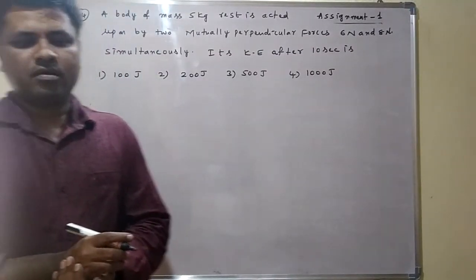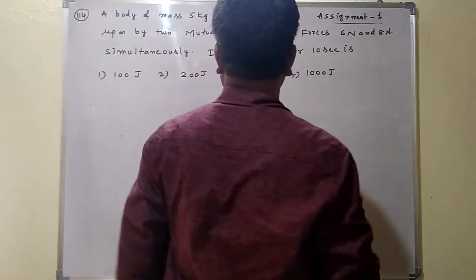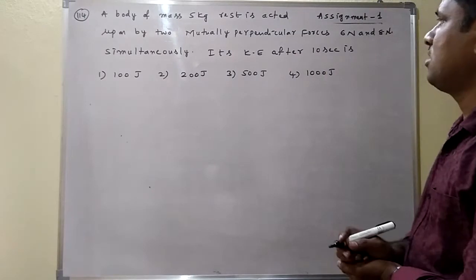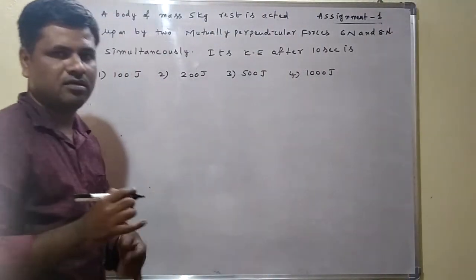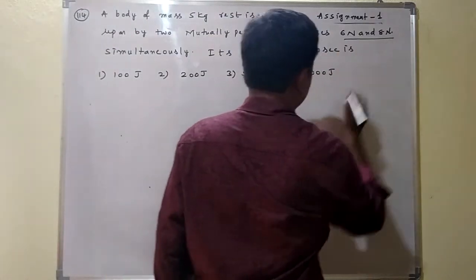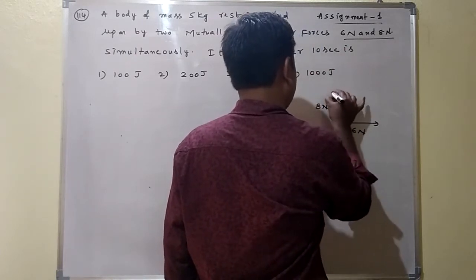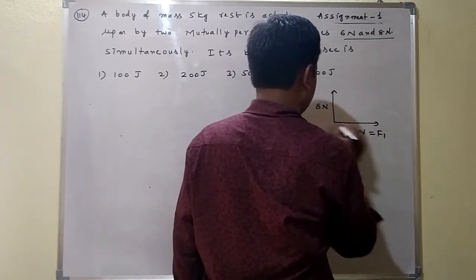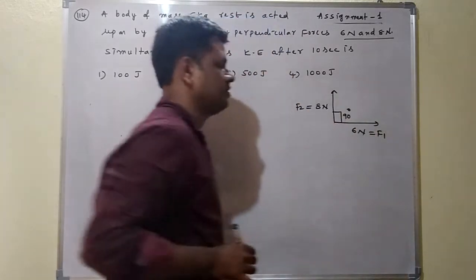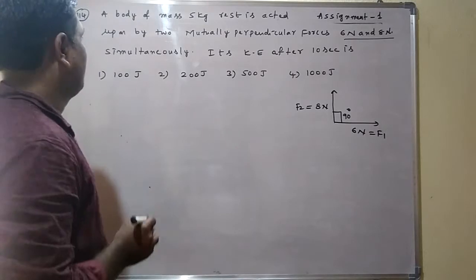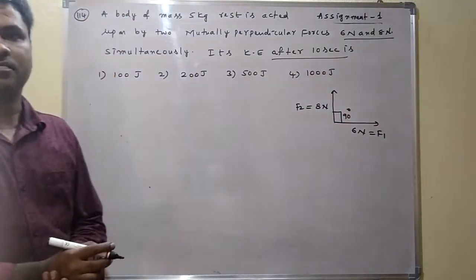See the next question. A body of mass 5 kg, at rest, meaning initial velocity is 0, acted upon by two mutually perpendicular forces, 6 Newton and 8 Newton. This is considered as F1, this is considered as F2. The angle between them is 90 degrees, mutually perpendicular. Acted simultaneously. They are asking for the kinetic energy after 10 seconds.